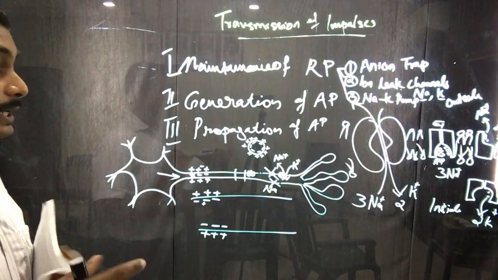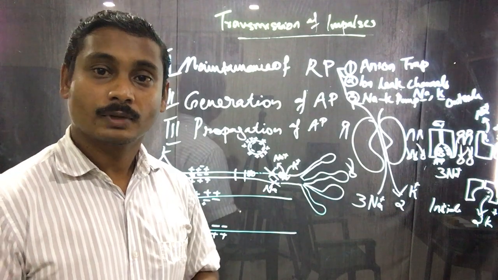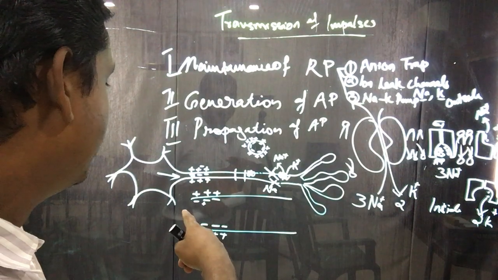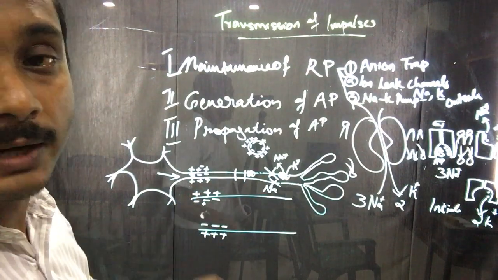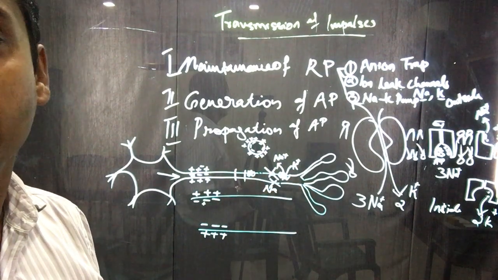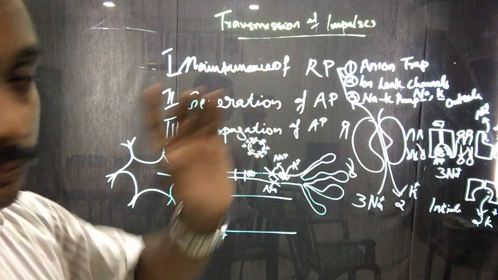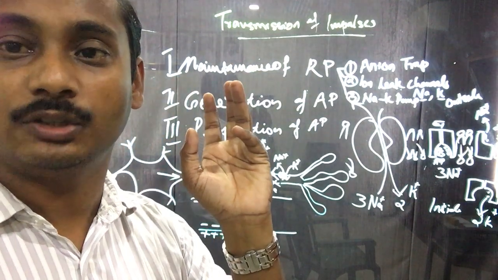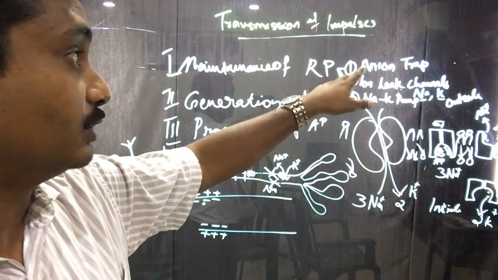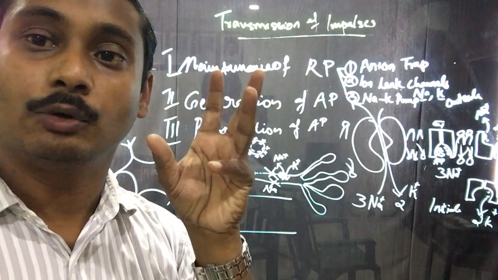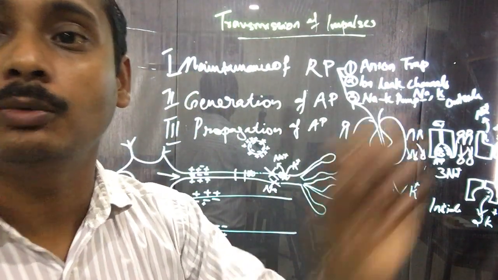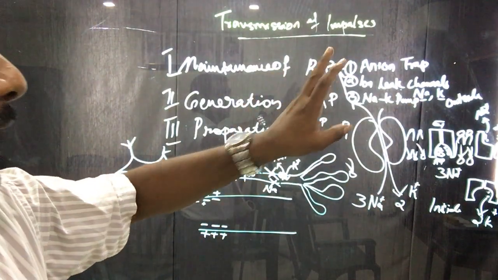Okay, and this is how the resting membrane potential is maintained. The inside will be negative and the outside will be positive with respect to the other side. How does the inside become negative? One, negatively charged proteins, nucleic acids and so on get trapped inside. They are all trapped inside because of the anion trap, because their molecular size is far higher than these gates, so they cannot move. So this is one process, the anion trap.